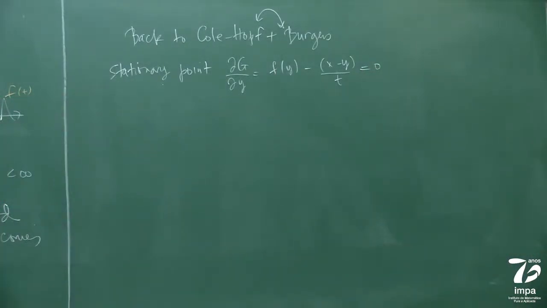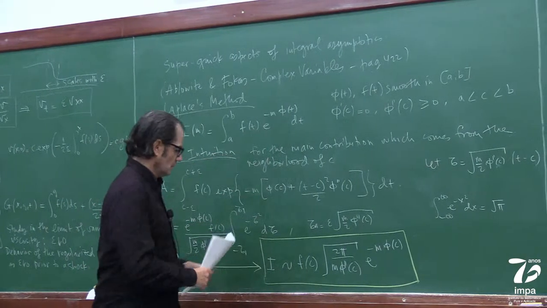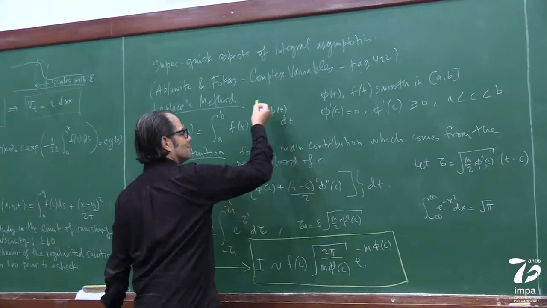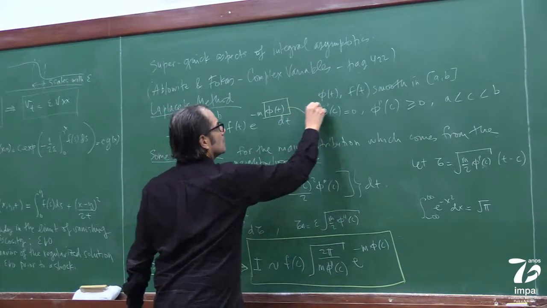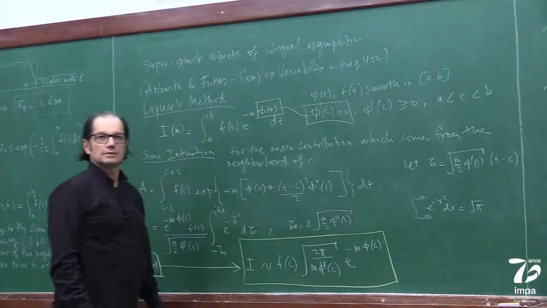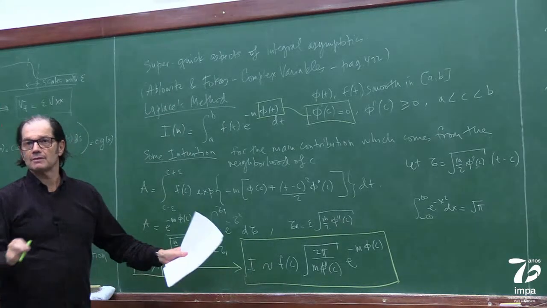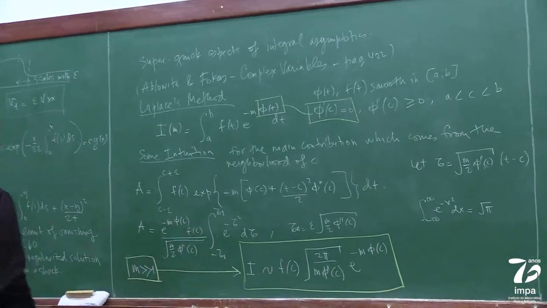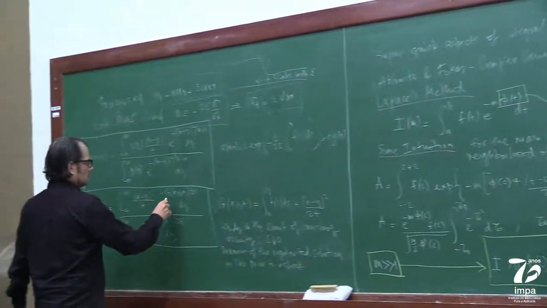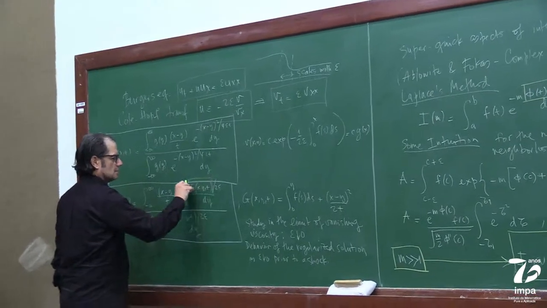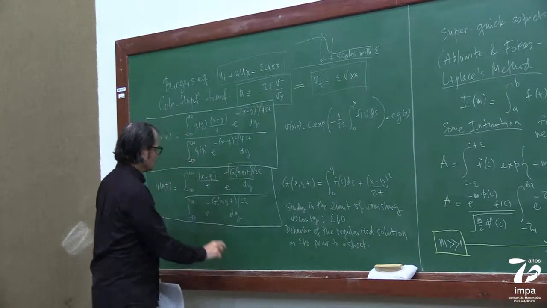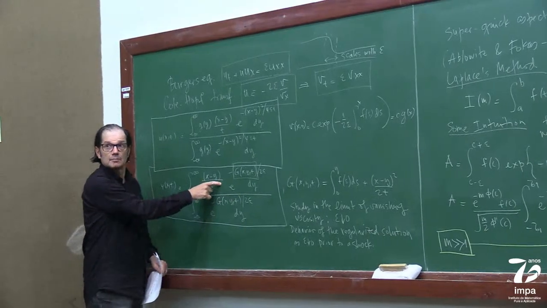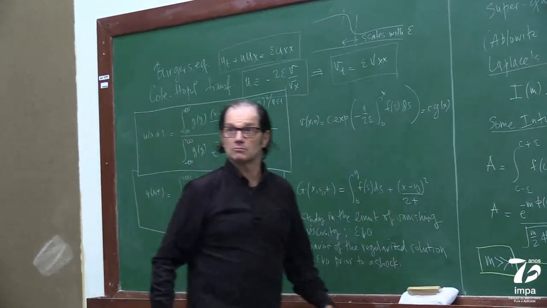Okay, so let me go back here. What we learned in a very sketchy way is that this guy here is where the contribution comes from, without much deal. Now, who's that guy? It's basically this guy here and here, but they're the same, so we can check for one and for the other. What really changes from here to here is this guy, but we'll pay attention to it later on.